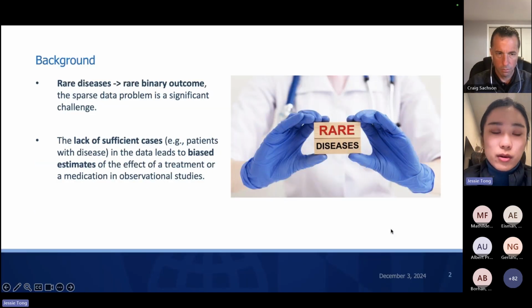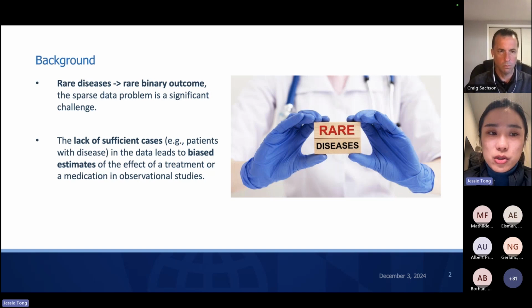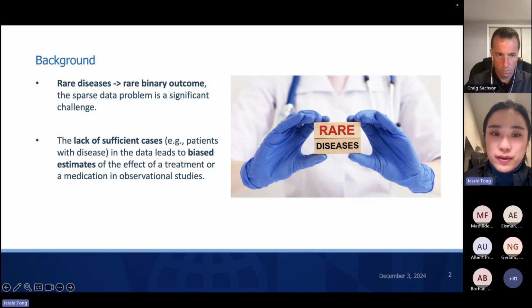In EHR data, one of the significant challenges is to study rare diseases. When we have data on rare diseases, usually the outcome will be a rare binary outcome. The lack of sufficient cases, for example patients with the disease in the data set, will lead us to biased estimates if we don't account for the rare disease properly. The biased estimates will be related to the effect of a treatment or a medication in observational studies when we're using EHR data.